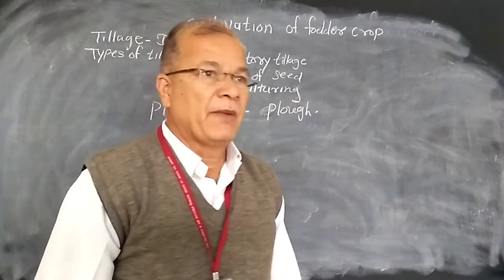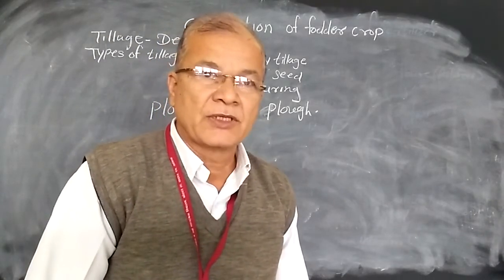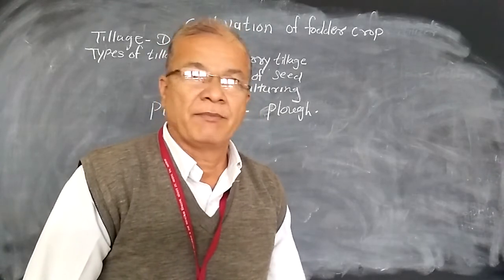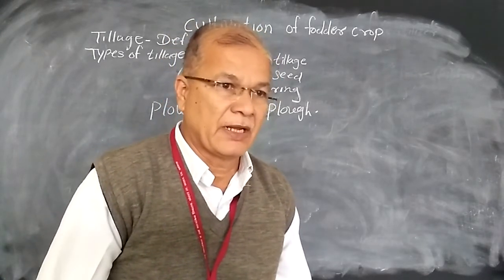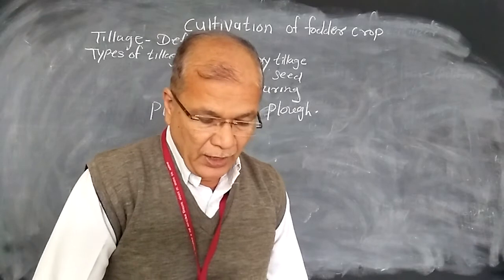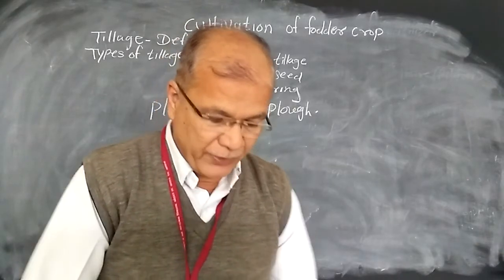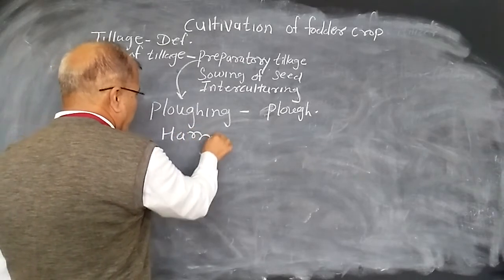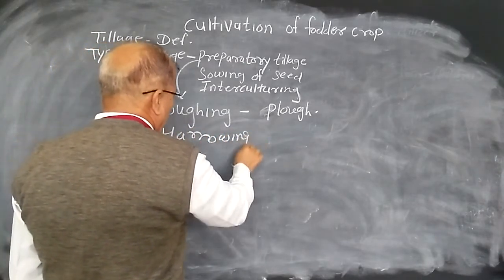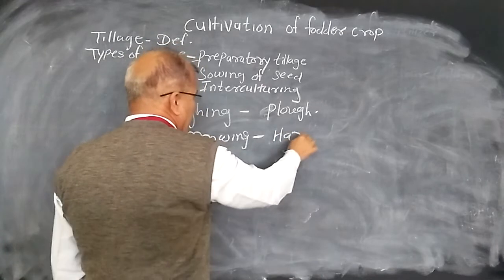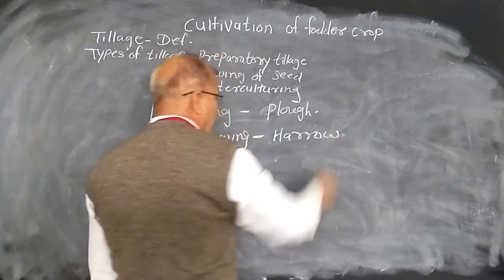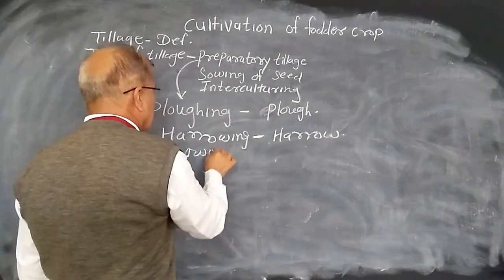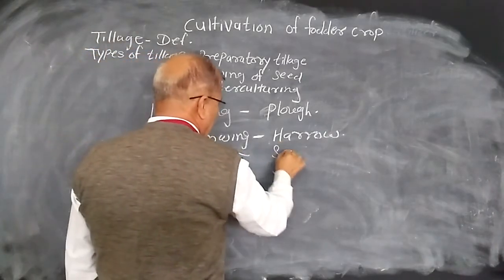These are the implements used for the ploughing operation, and this operation is classified into the preparatory tillage. Now the second one is harrowing. Harrowing is done with the help of harrow. Next one is sowing. Sowing is done with the help of seed drill.